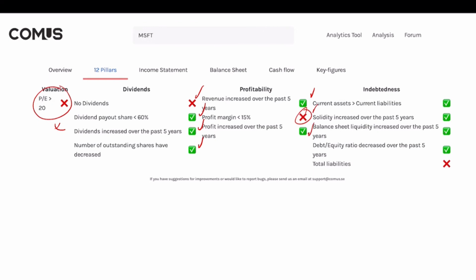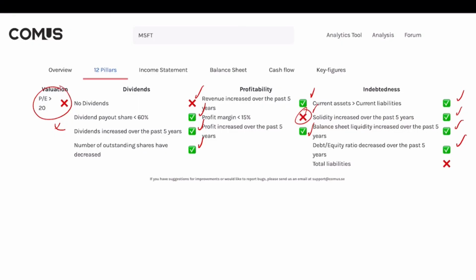Profit increased over the past 5 years. That is a plus. Current assets greater than current liabilities. That is a plus. Solidity increased over the past 5 years. Plus. Balance sheet liquidity decreased over the past 5 years, plus. And debt-equity ratio decreased over the past 5 years, plus. And total liabilities have grown over the past 5 years. That is a minus. Guys, as you can tell, it gives you a simplified, holistic overview of the company's performance.